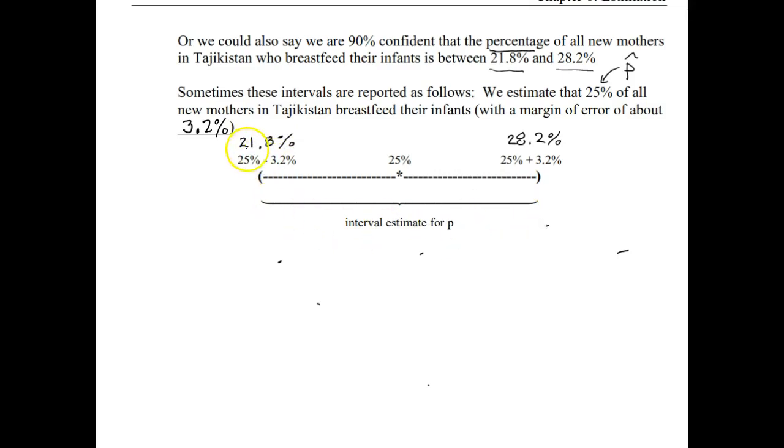Okay, so again, our confidence interval for P ran from 21.8% to 28.2%, but we can also write that in this form, P hat give or take the margin of error, which in this case would be 25% give or take 3.2%.